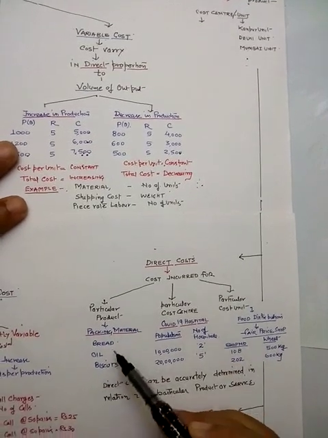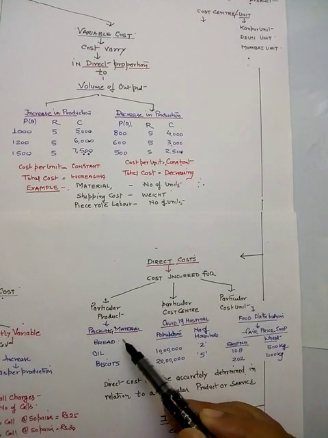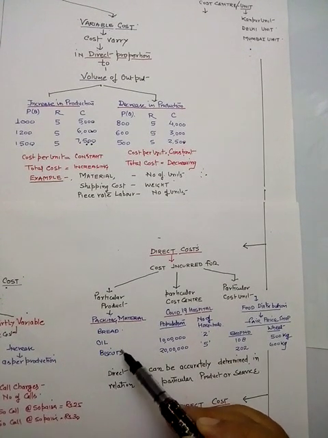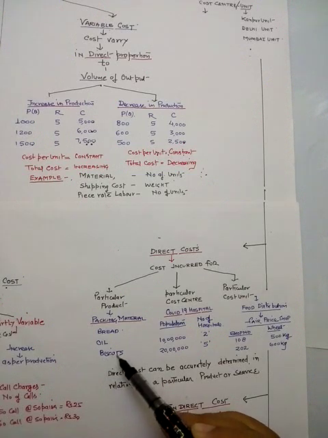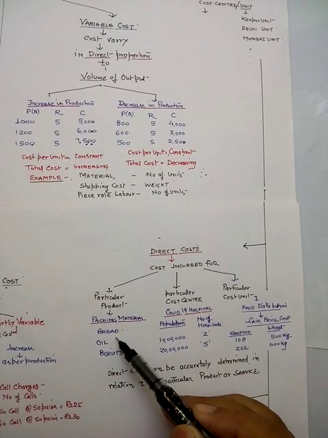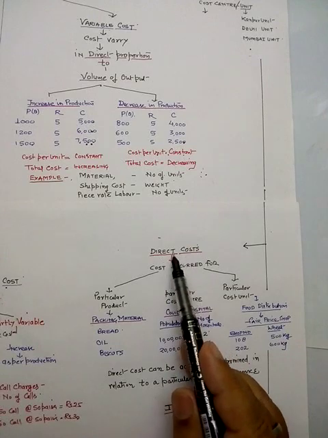The cost of packing material used in bread is easily identified. The cost of packing material used in oil is also identified. The cost of packing material used in biscuits is also identified product-wise. So the classification or identification of cost according to the product is a direct cost.